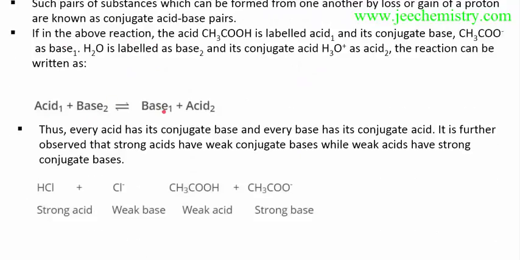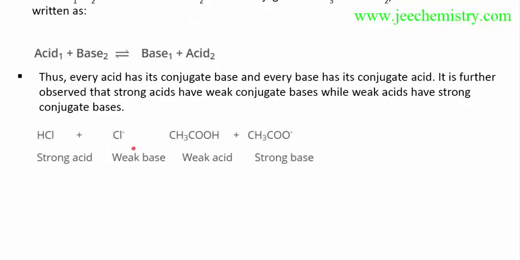So this is an acid-base pair. I have shown that this is a strong acid, this is a weak base. This is a weak acid, this is a strong base. A strong acid means a weak base. Weak acid, this is a weak acid. After donating H plus it will become a strong base. So this is a strong acid.